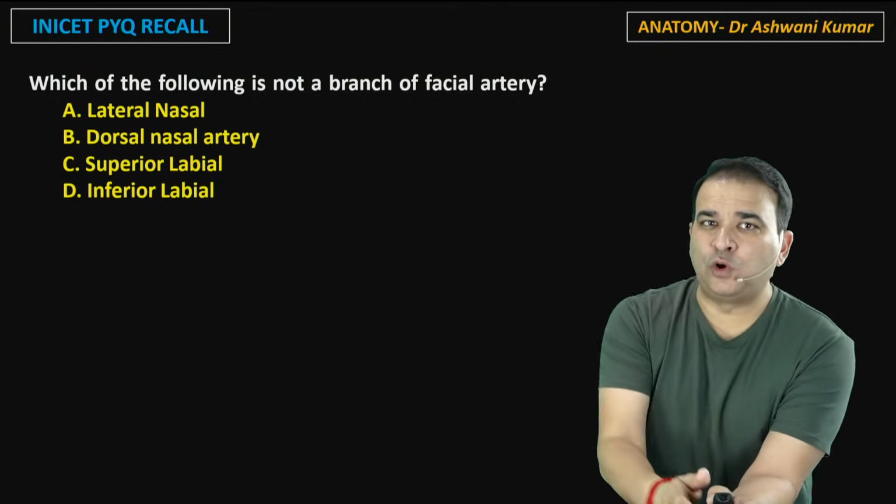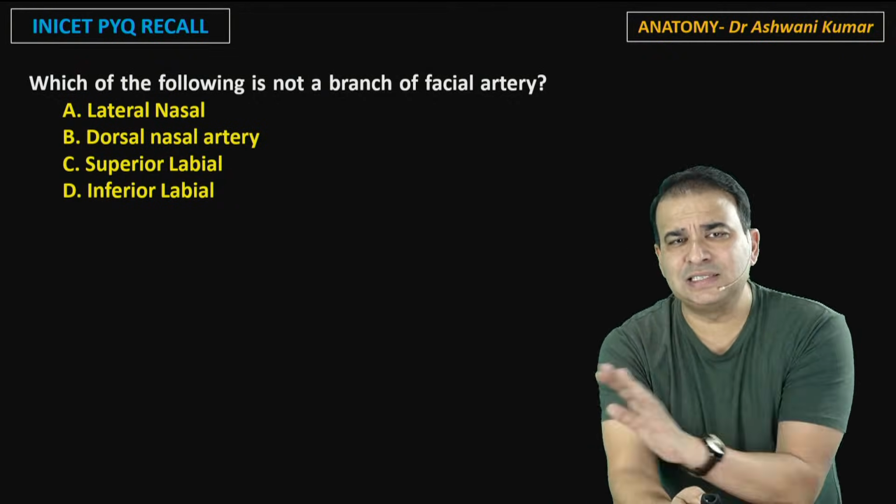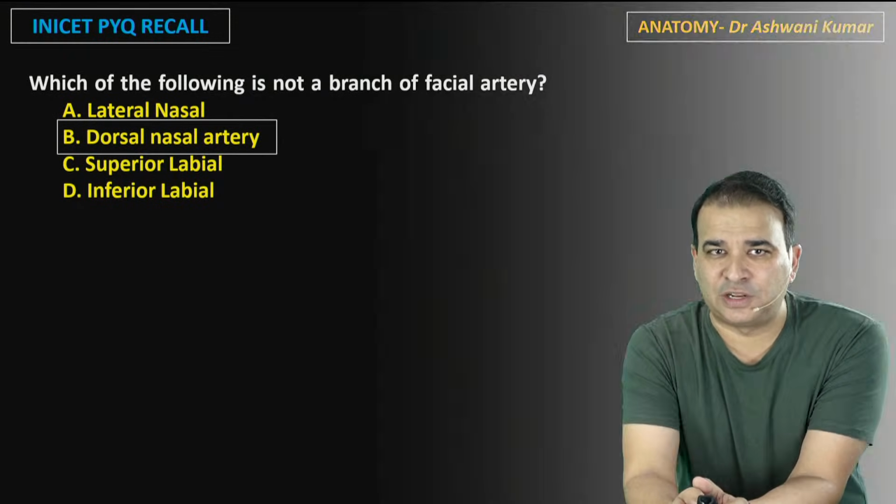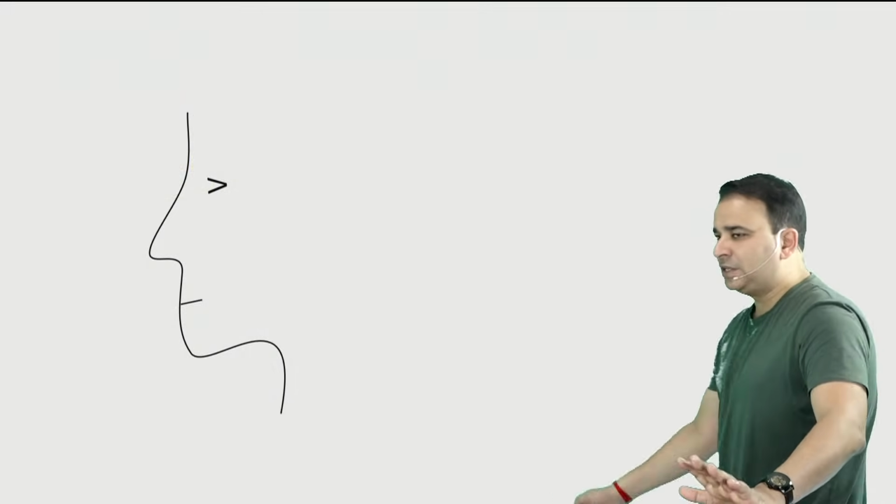In this question, which of the following is not a branch of the facial artery? Well, answer is the dorsal nasal artery here, but let's have a very quick recap of the facial artery and its branches here. So here we go. That's the side of the face you're looking at.